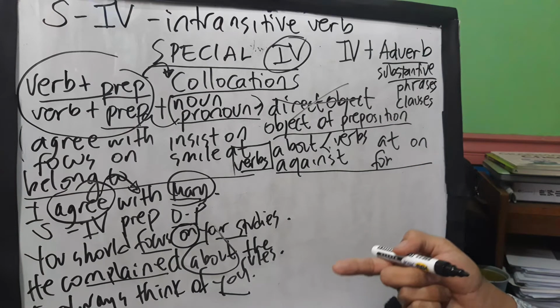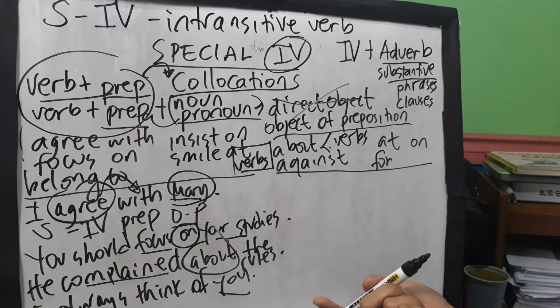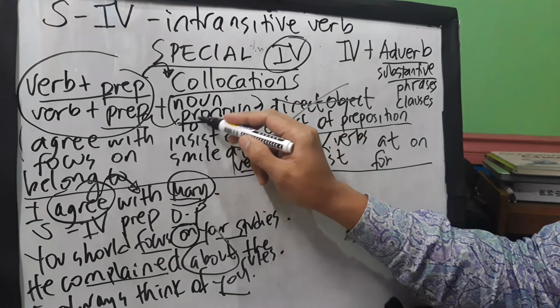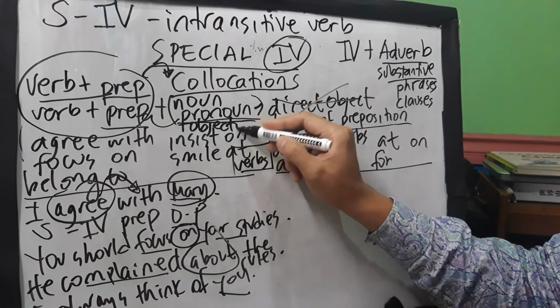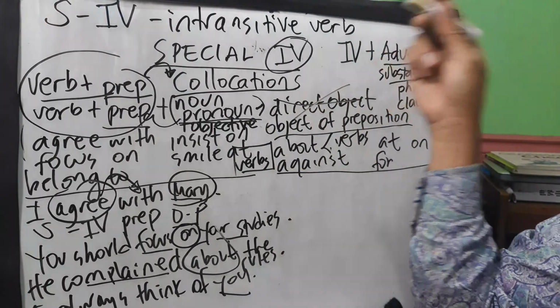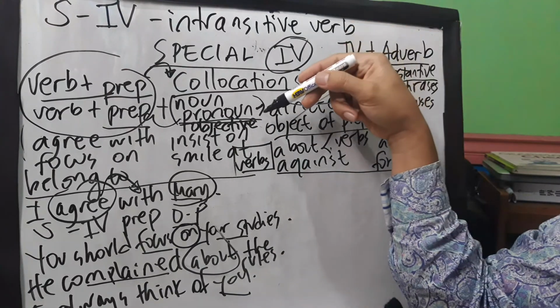We have the subjective pronoun, the objective pronoun. But what kind of pronoun do we use? Always use your objective pronoun.